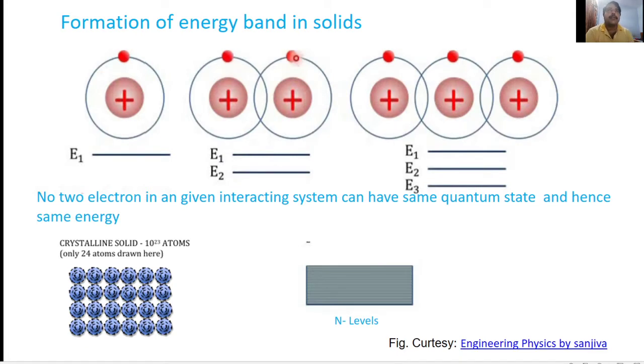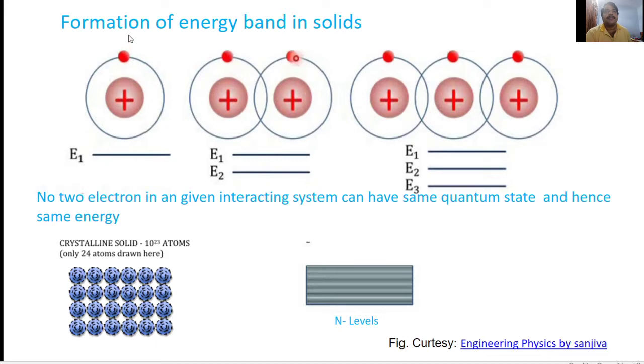Now let us see the formation of energy bands in solids. In an atom, every shell is associated with energy. An electron orbiting in the first shell, which is very close to the nucleus and tightly bound to it, has the lowest energy.